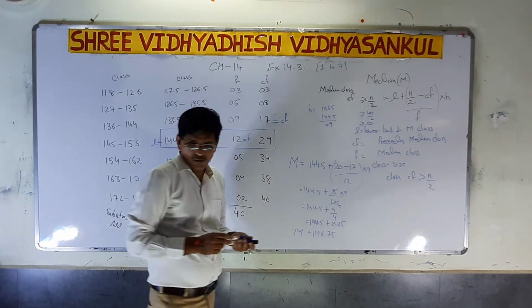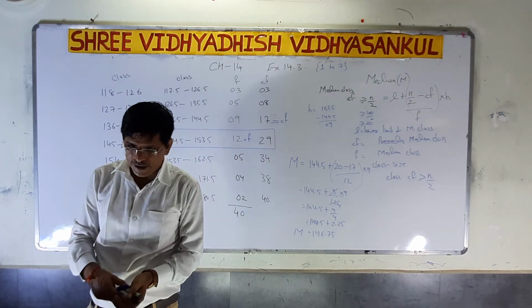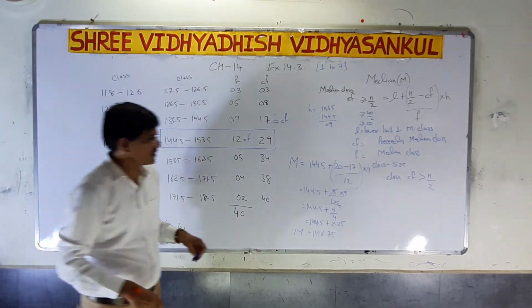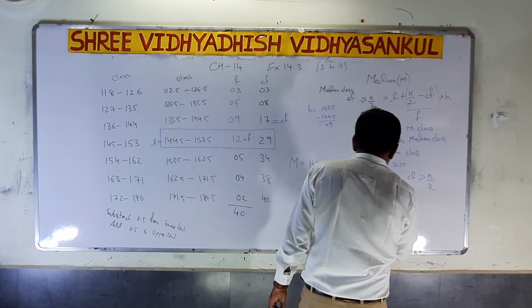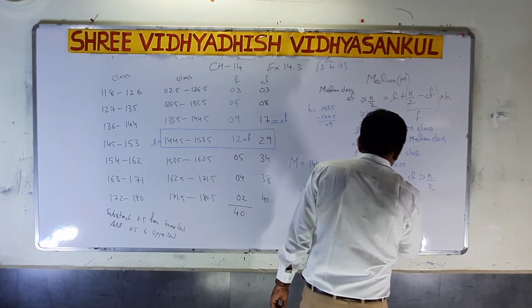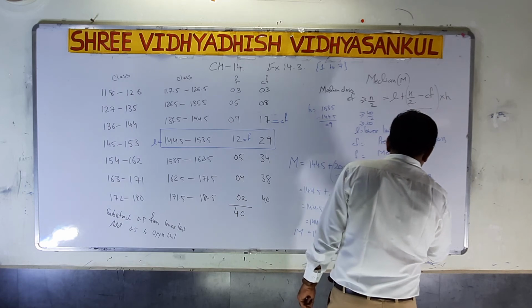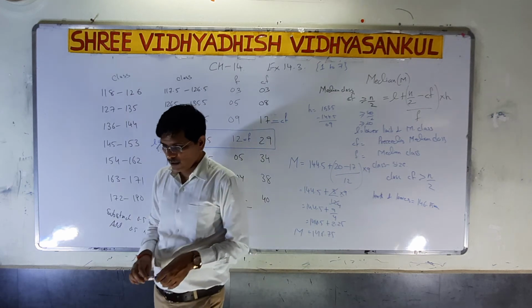So the median is equal to 146.75. So the median length of the leaves is equal to 146.75 mm. So the answer must be in mm.